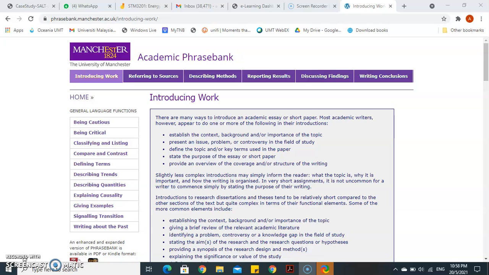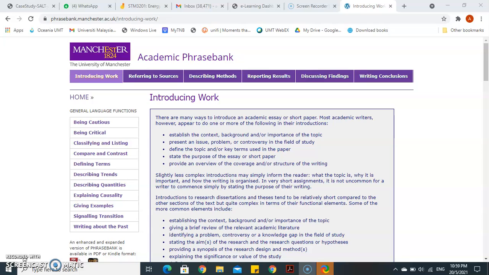Okay, kita masing-masing dah dapat tajuk yang baru. So sekarang ni kita akan fokus bagaimana untuk buat chapter 1, sebab chapter 2 you all dah start buat. So chapter 1 adalah introduction. When we say introduction, it means to introduce your study. What kind of study are you doing?